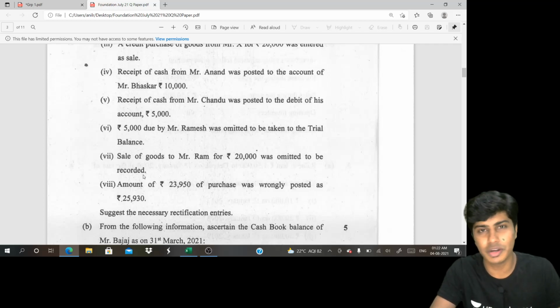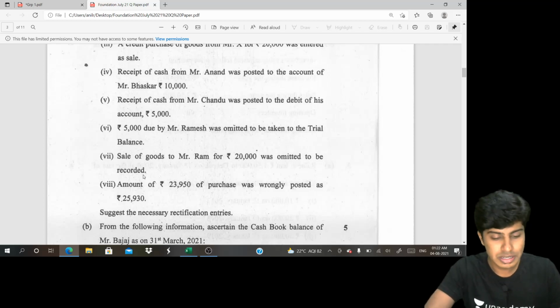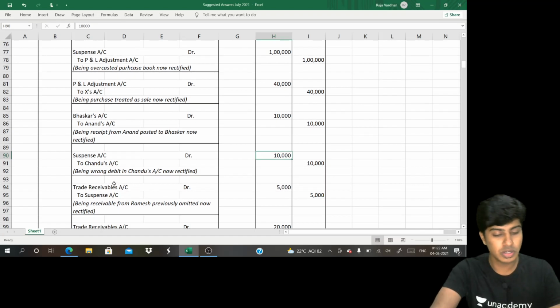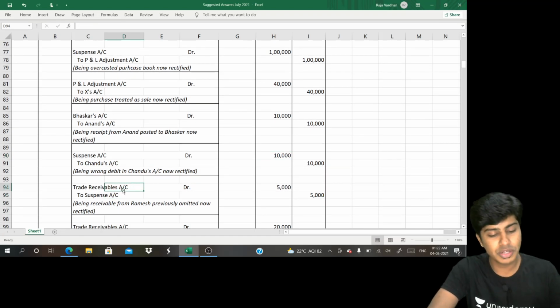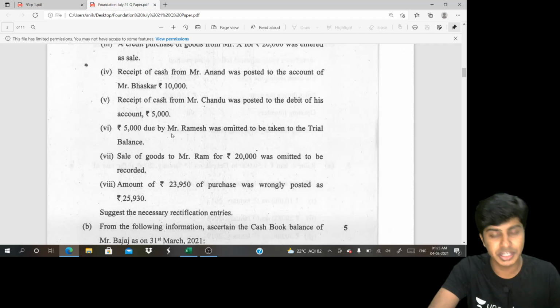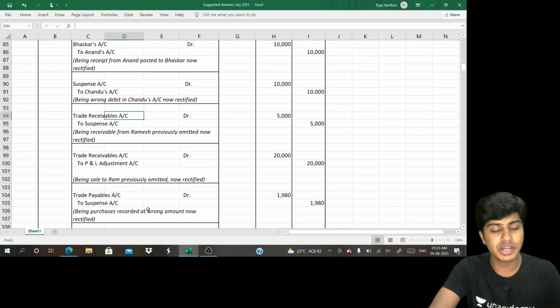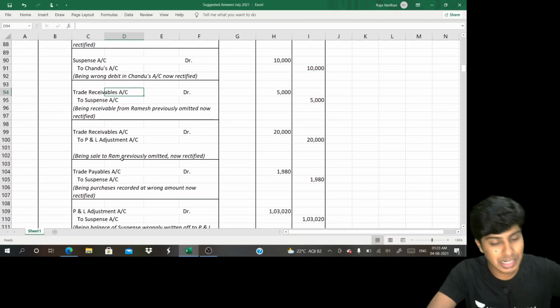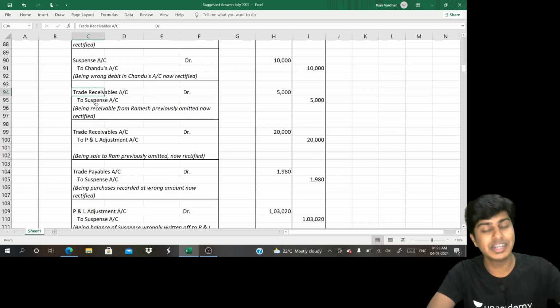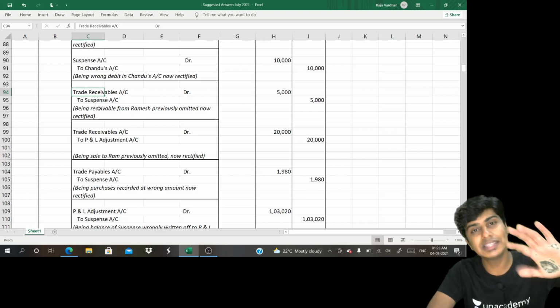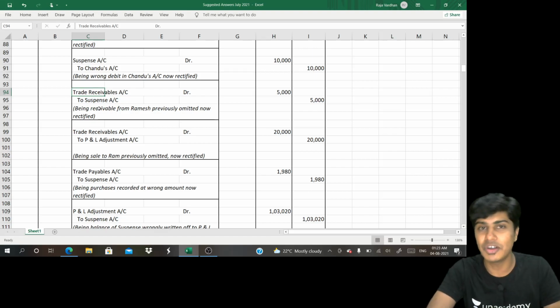That's a trade receivable or a debtor not recorded. Record it now: debit it and credit the suspense account. So I'll write trade receivables to suspense. If you want, instead of trade receivables, you can mention the name Mr. Ramesh, but I prefer to write trade receivable. If you have written debtor account debit to suspense, or Ramesh account debit to suspense, or trade receivables debit to suspense, all three answers are right and you'll still be awarded full marks.